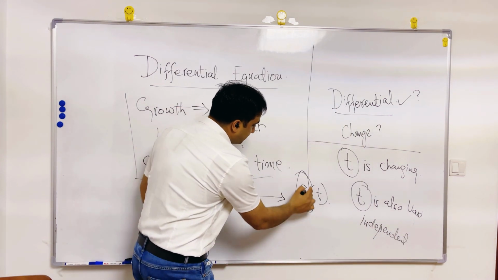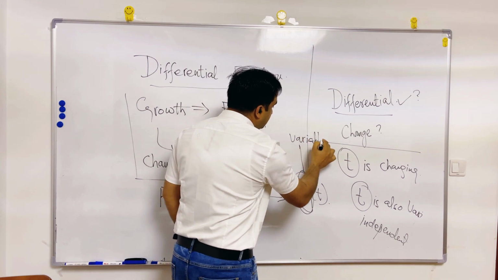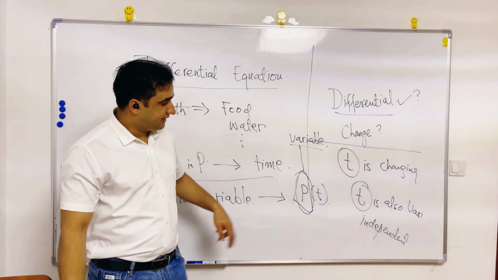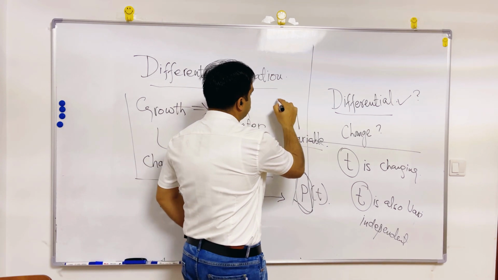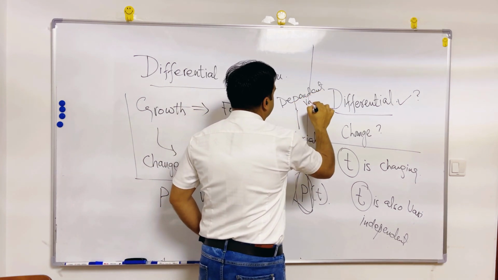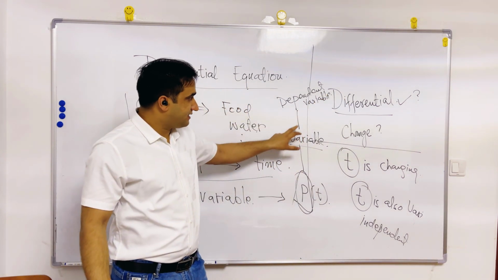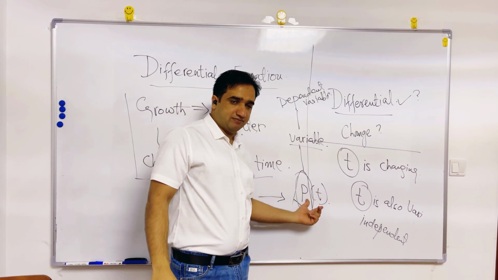This P is population, P is also a variable, but it is a dependent variable. And for this case, it is depending on time.